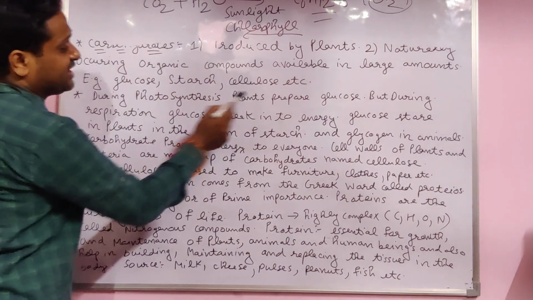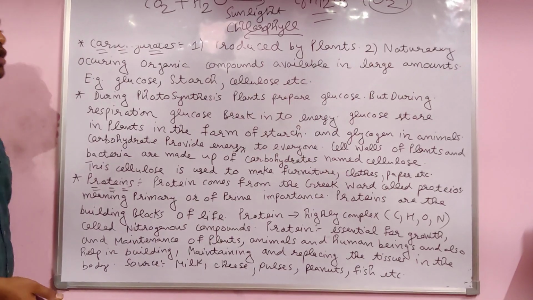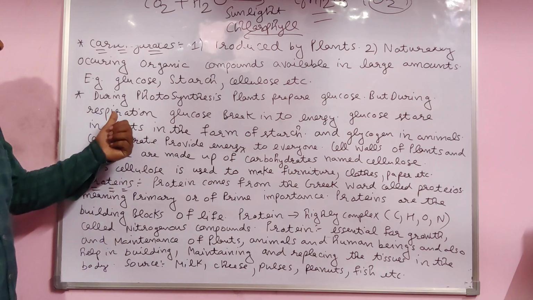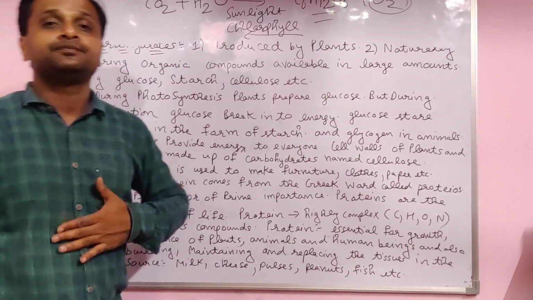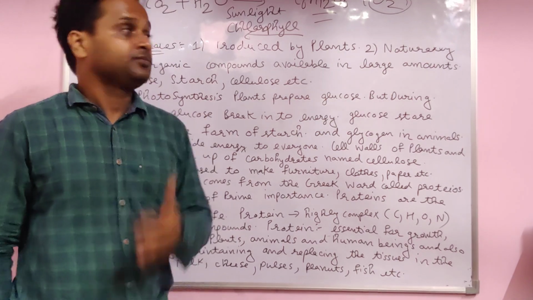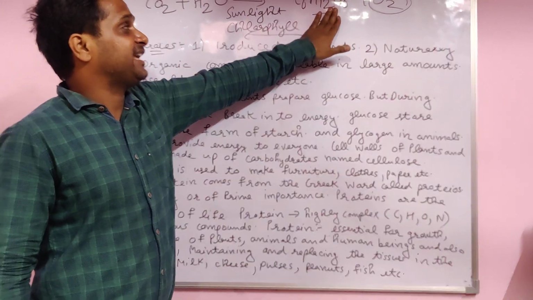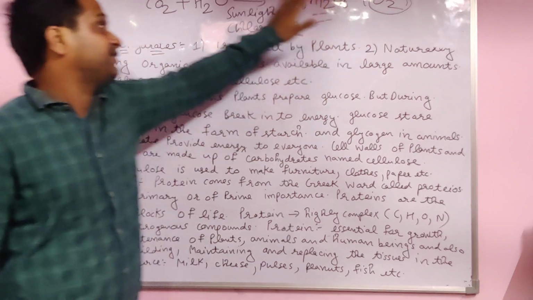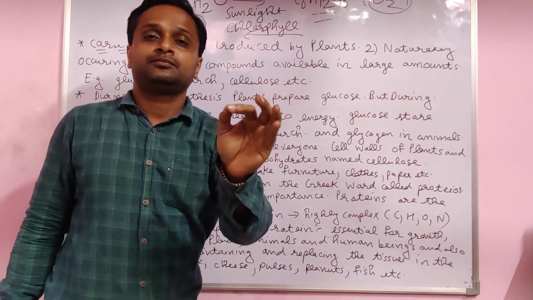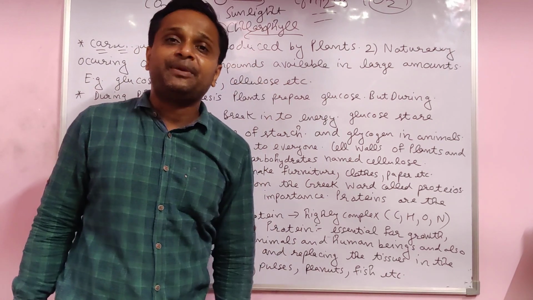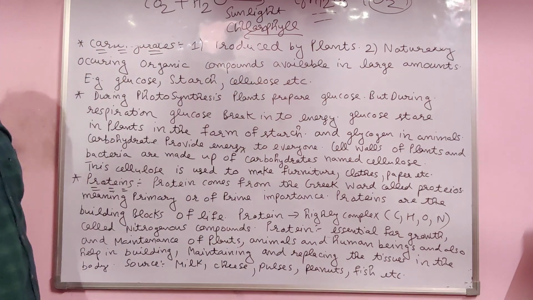During photosynthesis, the plant prepares glucose. But during respiration, glucose breaks into energy. Combustion reaction is going on, the reverse reaction. You take glucose plus oxygen, that gives us CO2 plus water plus energy in the form of ATP, stored in our body.